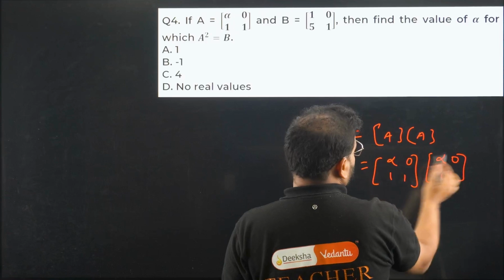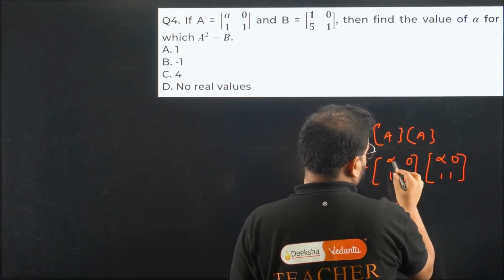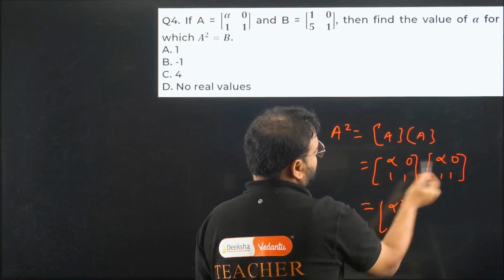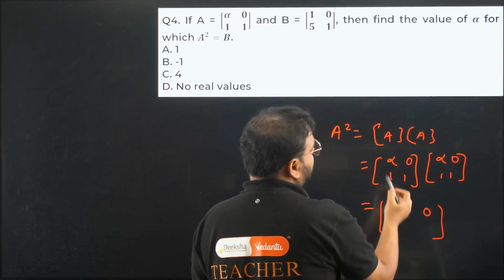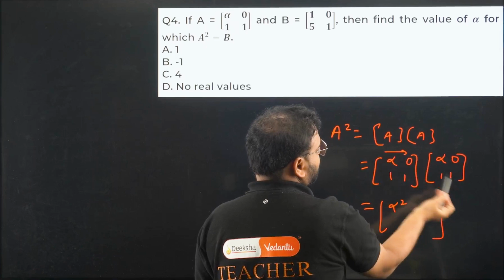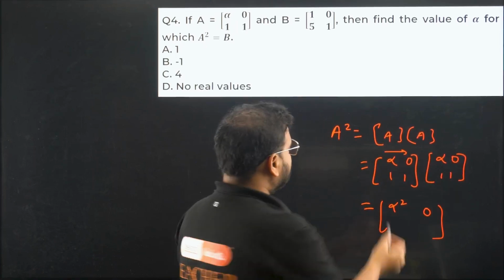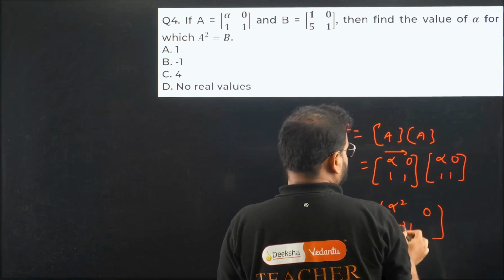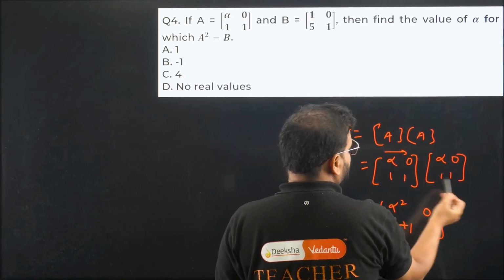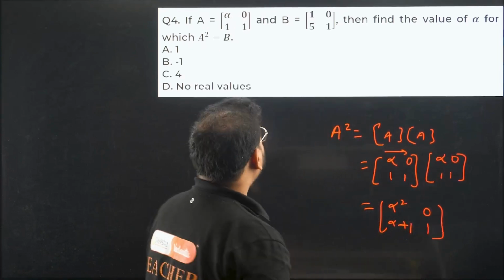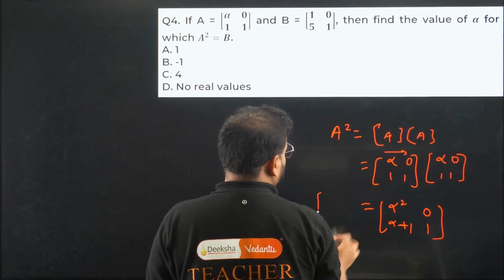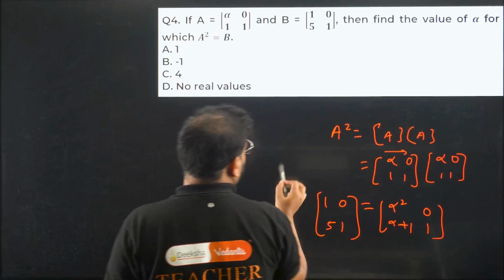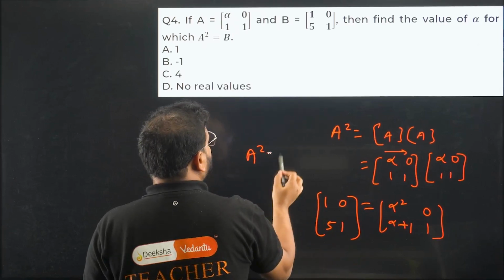First row to first column, we get alpha square and this will be 0, so gone. And again this is 0, so this is 0 simply. Remember, alpha into 0 is 0, 0 into 1 is 0, so that's 0 completely. Second row to first column we get alpha plus 1, the first term, and this will become 1 into 0 is 0, 1 into 1 is 1, so this is the term. This is equal to B. What is B given as? B is given as 1 0 5 1. We have been given A square equals B.